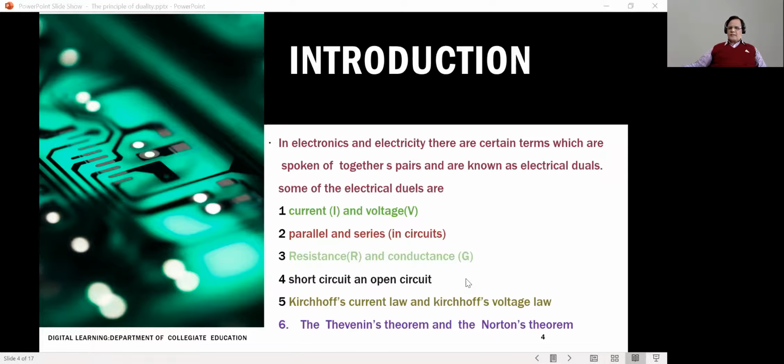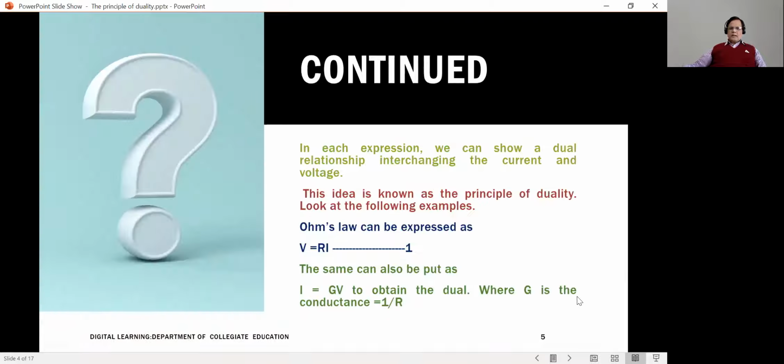What happens essentially is, whenever you talk of these quantities or these calculations, as in the case of parallel and series circuits, when you find the equivalent resistances, you can express a given quantity in the same manner as you express its dual. For example, we can look at the distribution of voltage in a series circuit. In general, the Ohm's law expression is V is equal to IR, where I is the current flowing through a component, R is its resistance.